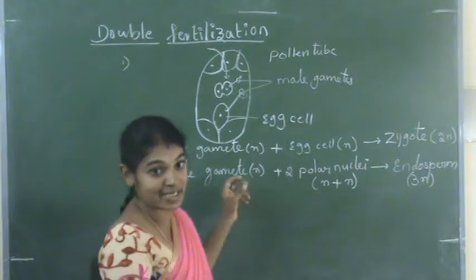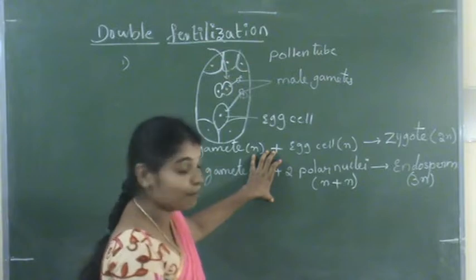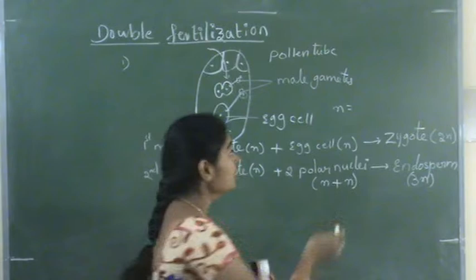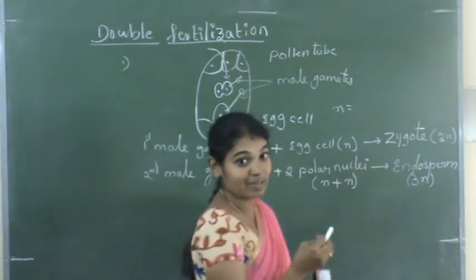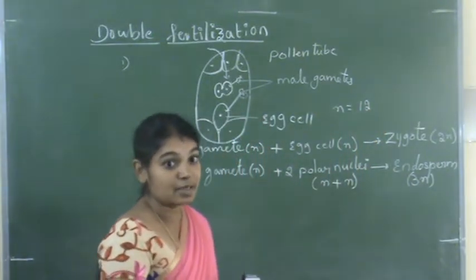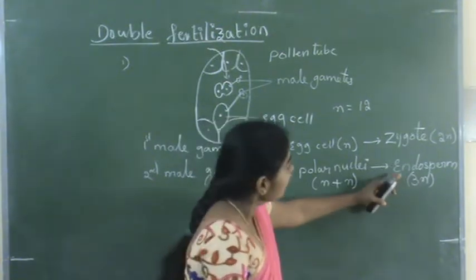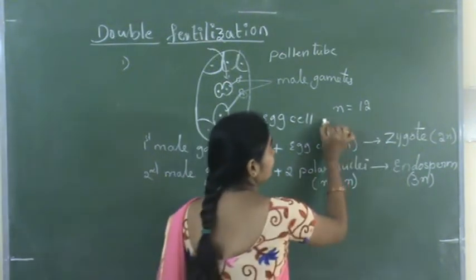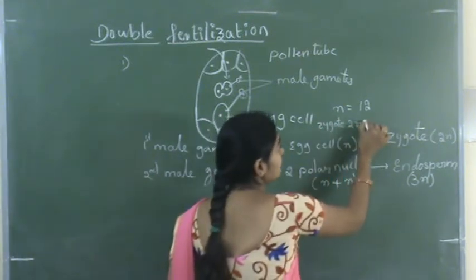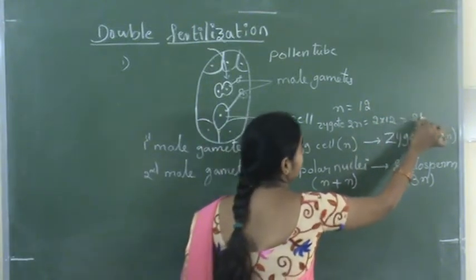So the ploidy stage is very important here. For example, in onion or any other plant, if n equals 12, what is the chromosomal number in the cells of the endosperm? For the zygote, the ploidy is 2n, so the chromosomal number is 2 into 12, that is 24.